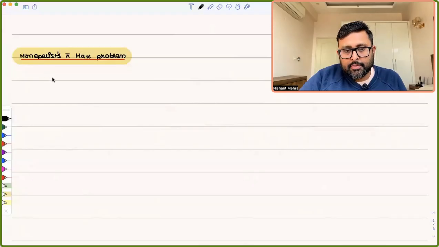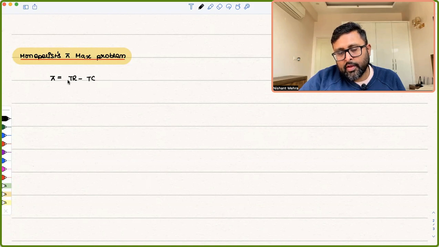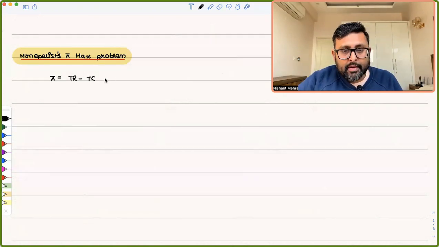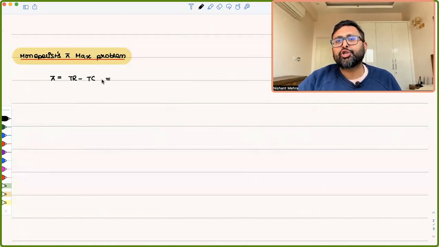Monopolist profit maximization problem is what? देखिए, whenever you want to maximize the profit, you have to maximize the difference between the revenue and the cost, right? So it is total revenue minus total cost. अच्छा, एक चीज है that in perfect competition क्या जो firm है वो price को affect कर सकती थी? Price was given to a particular firm by the industry, so उधर तो price was just given to you, it was constant. But here price is a function of quantity.